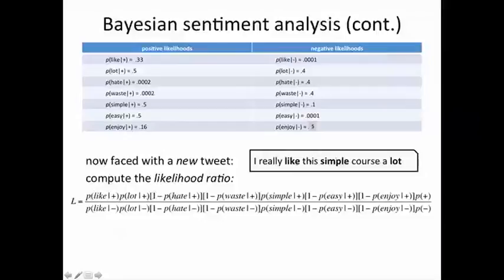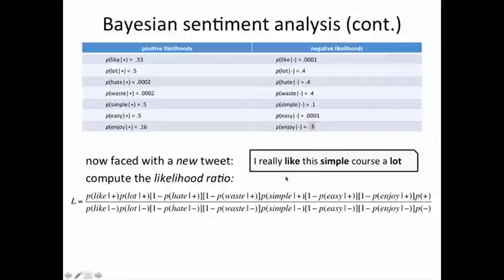And for hate, which does not occur, we compute the probability that hate does not occur, given that the sentiment is positive, by taking 1 minus the likelihood. Clearly hate can be there or not there, so if it's not there, the probability of not hate given positive is 1 minus the probability of hate given positive.